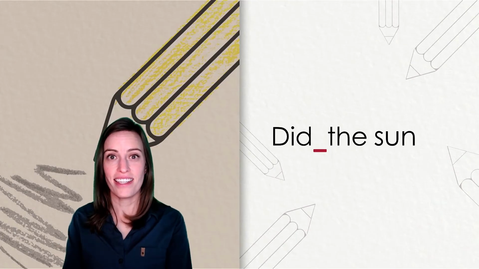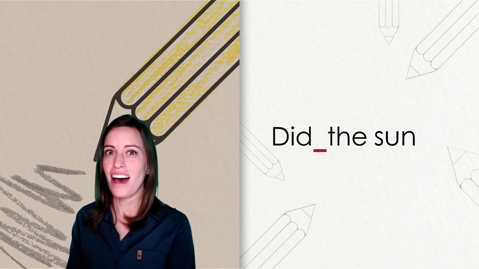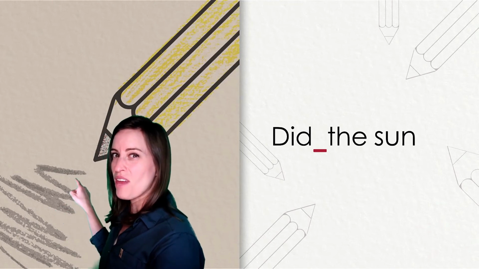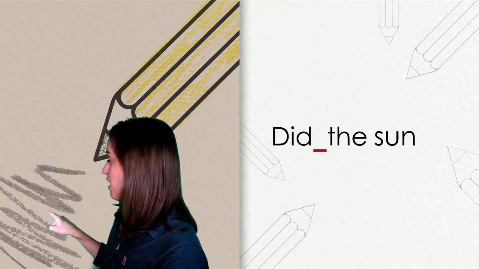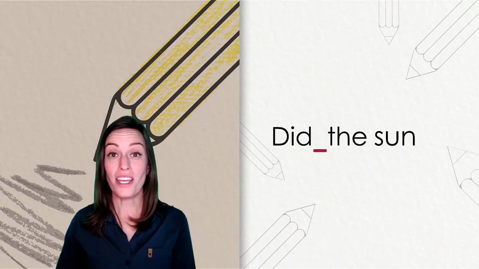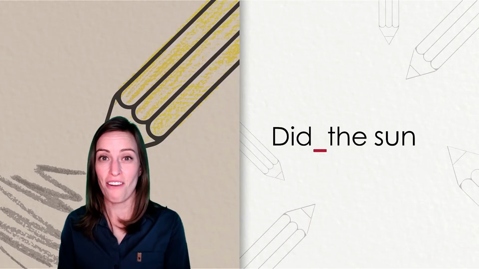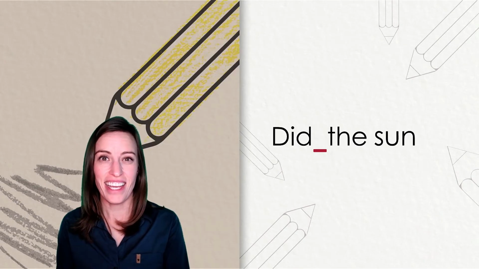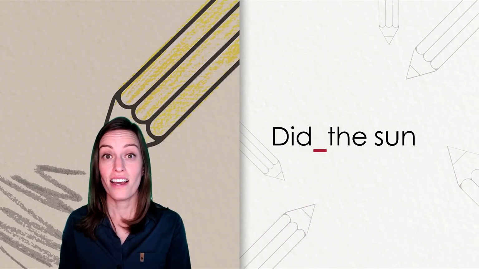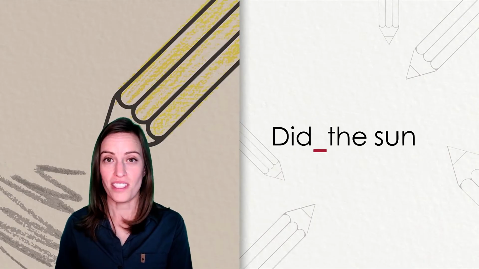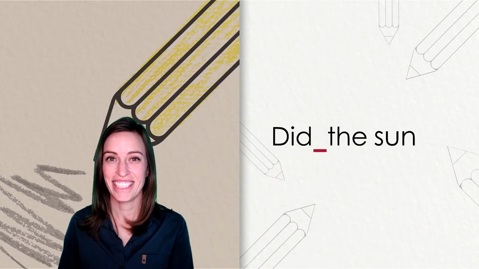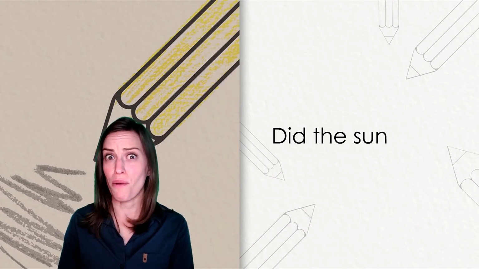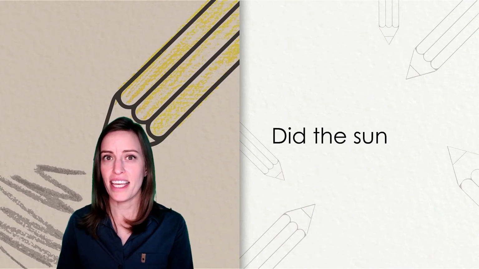Leave another space, and then let's write a letter S. Starting just below that middle line, pull back, in, around, and back around. For a U, pull down and around, up and down. And finally, that lowercase n. Starting at the middle line, pull down, up, over, make a hump. Let's look at what we have so far. Did the sun...